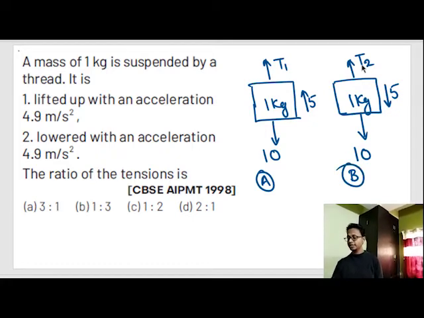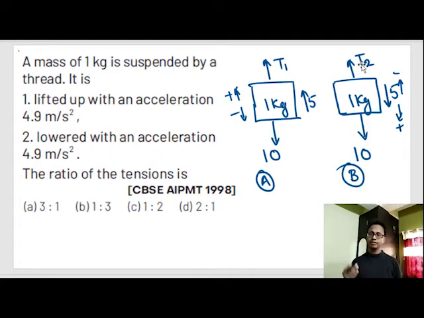So in the first case, up is positive, down is negative. In the second case, down is positive, up is negative. See, I have told you that you can name your convention, and the trick is to apply the positive sign in the direction of acceleration. If you do that, your questions will be easier.